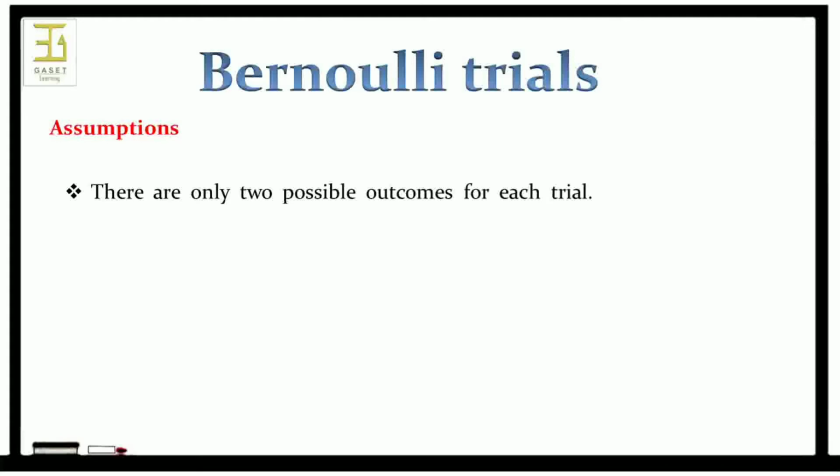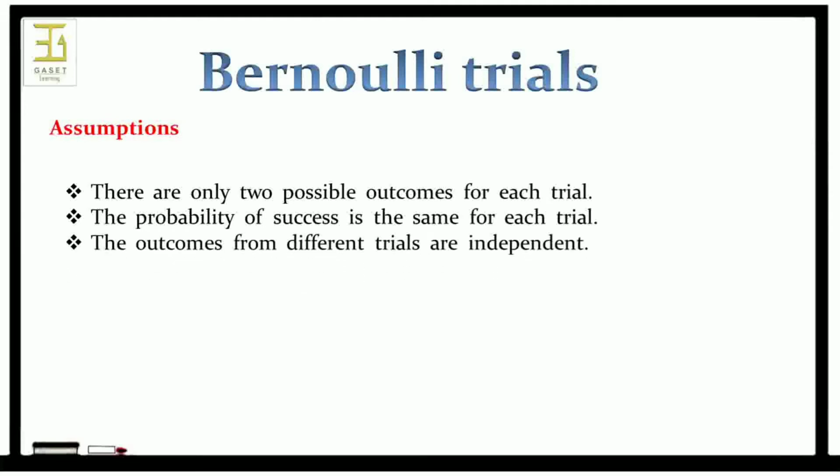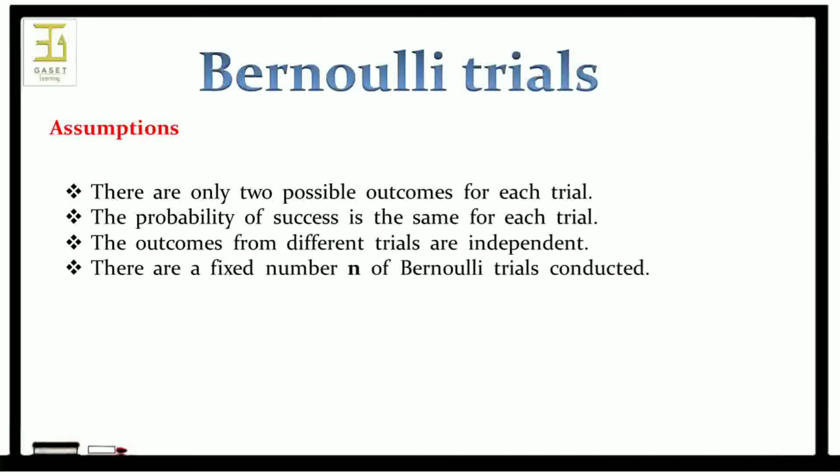And the second one is the probability of success is the same for each trial. And the third one is the outcomes from different trials are independent. If the assumptions cannot be met, the theory we develop does not apply. And the fourth one is there are a fixed number n of Bernoulli trials conducted.